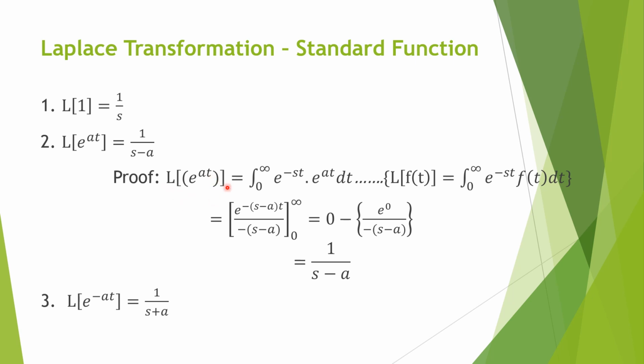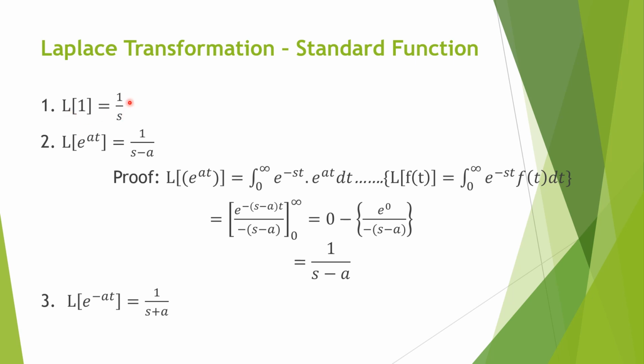Okay, what is the formula? The formula is Laplace transformation of f(t) is equal to integral 0 to infinity e raised to power minus st f(t) dt. So in the place of f(t), we write e raised to power at. Then integrate this part. Both are exponential powers, so we can write e raised to power minus (s minus a)t, and we integrate with respect to t. So divide by the constant, which is the coefficient of t, that is minus (s minus a).